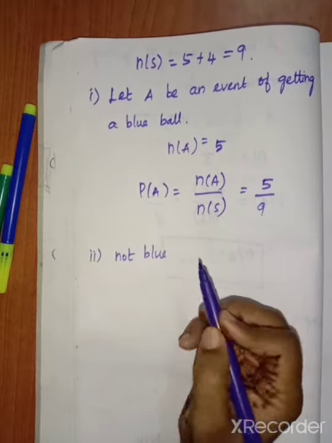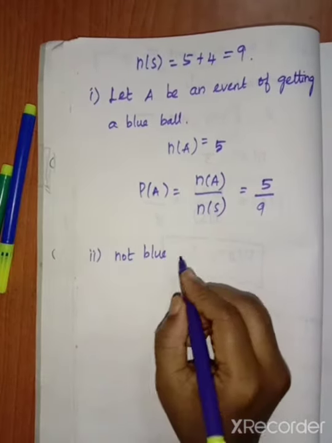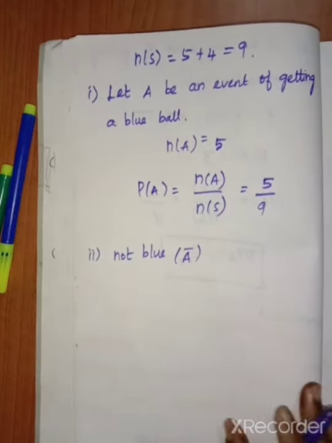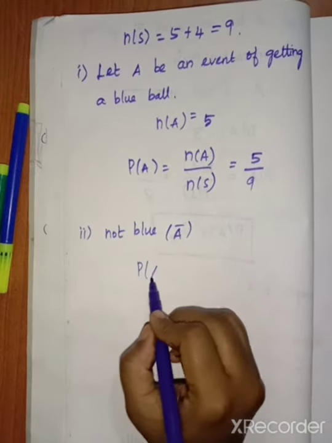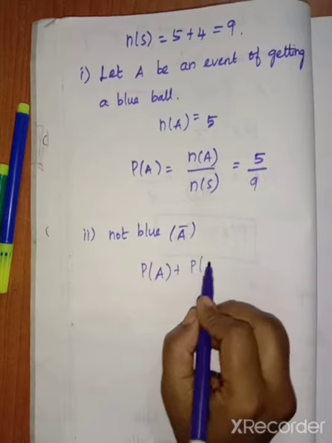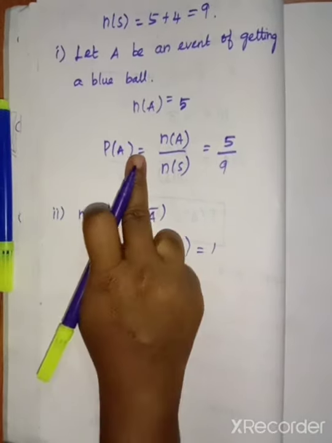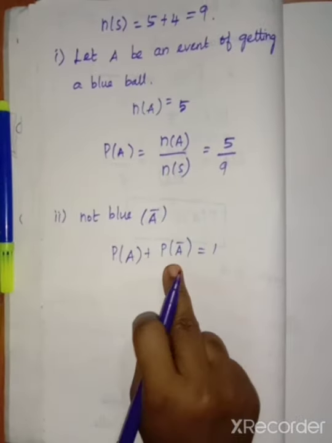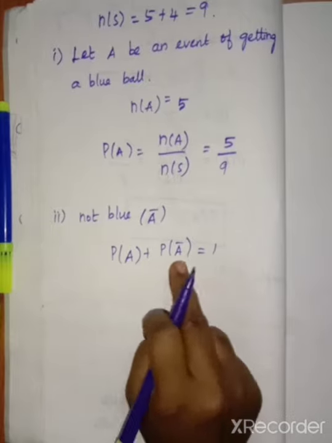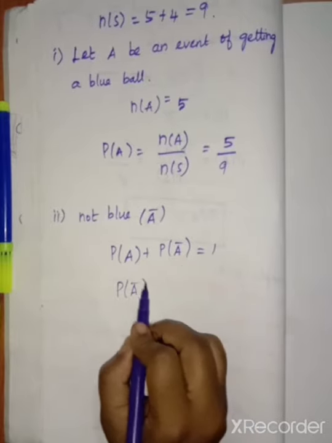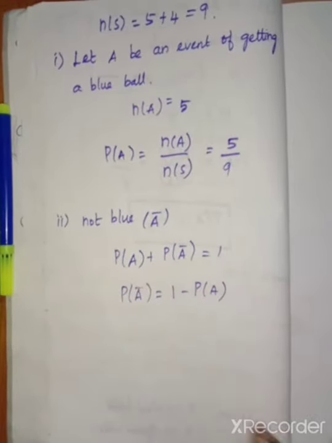For not blue, we have to take A as the event for the blue ball. Not blue means we want to find the A bar. So here we want to use the formula: P of A plus P of A bar equal to 1. P of A is getting a blue ball, and here getting a not blue ball. So we want to find the P of A bar. So P of A bar equal to 1 minus P of A.